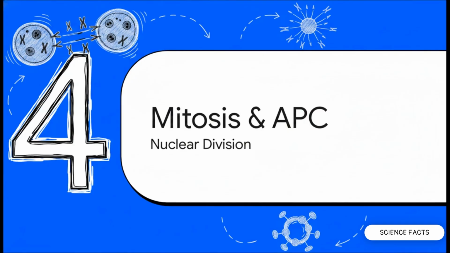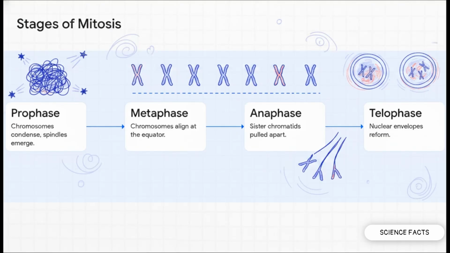All right, Section 4, mitosis and the anaphase complex. Let's assume our cell successfully passes that stringent G2 checkpoint. Now we enter the dramatic, roughly 1-hour process of karyokinesis, or nuclear division. The classic sequence of PMAT, prophase, metaphase, anaphase, and telophase, ensures that those sister chromatids we built back in the S phase are perfectly segregated.